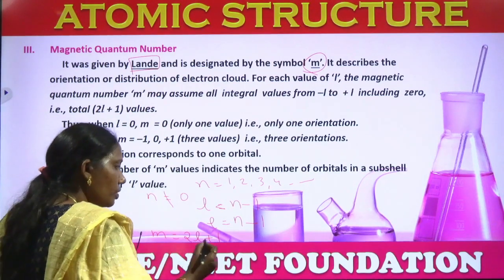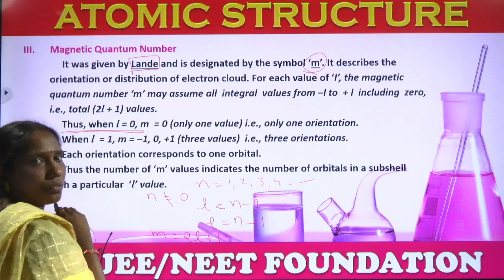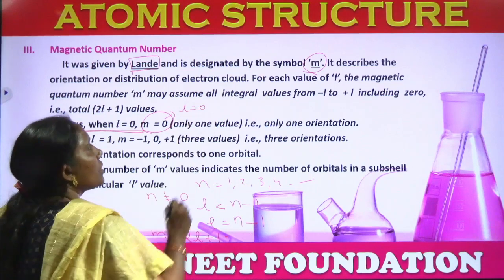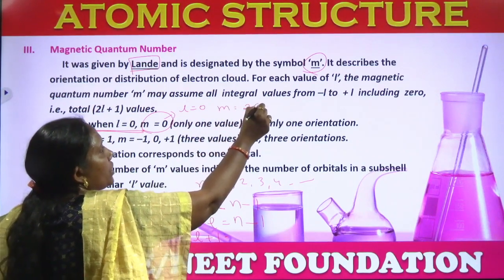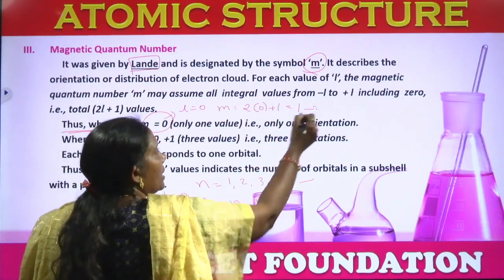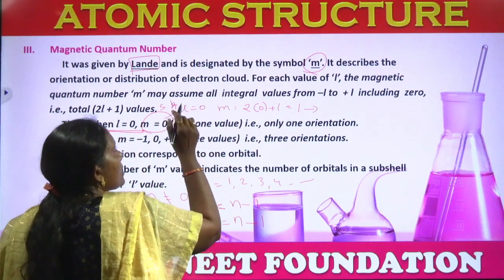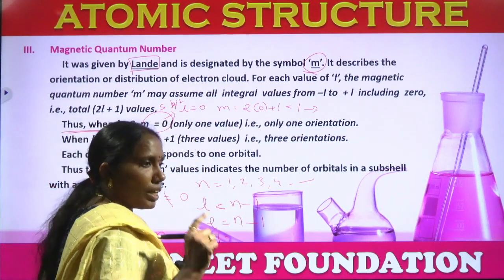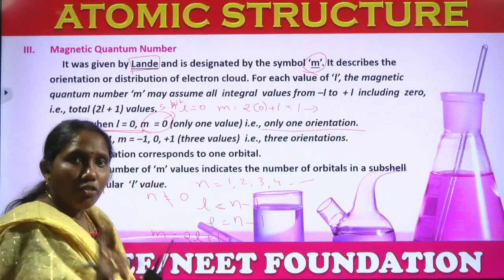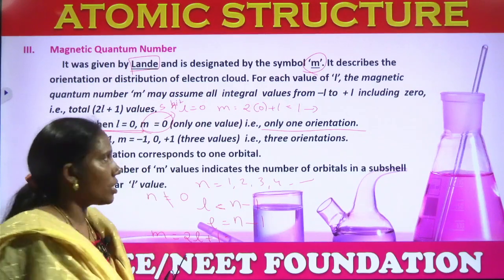When L equal to 0, M will have one value, 0. That means M equals 2 into 0 plus 1, which is 1. L equal to 0 is the S orbital. The S orbital has only one orientation. This 0 indicates one value, that means one orientation.